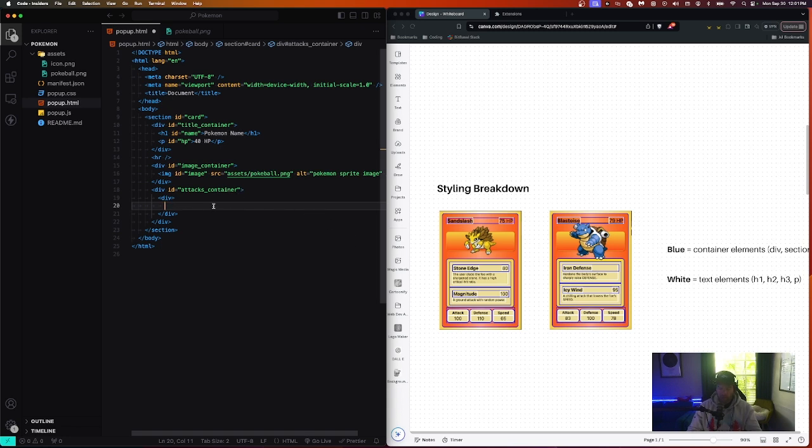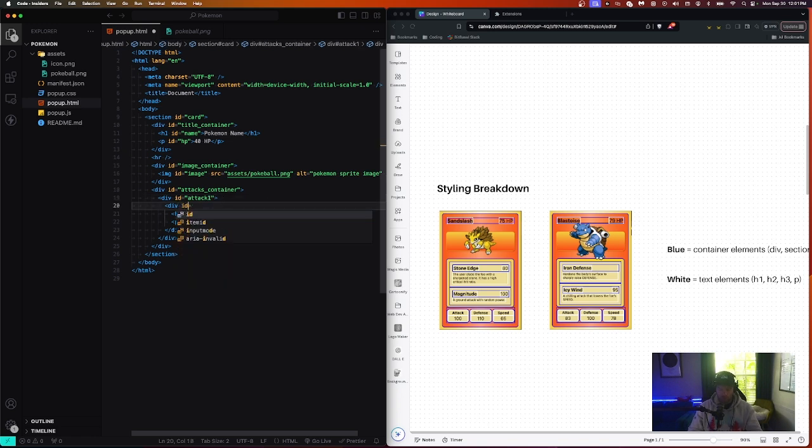Okay, and our first attack has a container that contains the title and the HP. So I'm going to use an H2 for the title. Okay, I'm just going to type that there. And then a P for, this is actually the accuracy, sorry, not the HP. Okay, so I'm going to call this ID attack 1, so we know that's the first one.